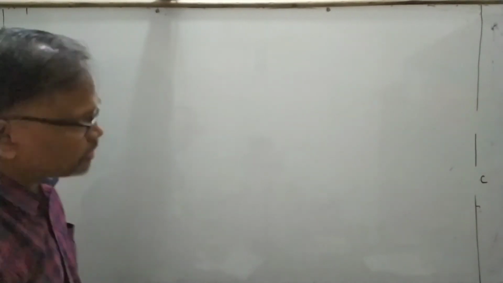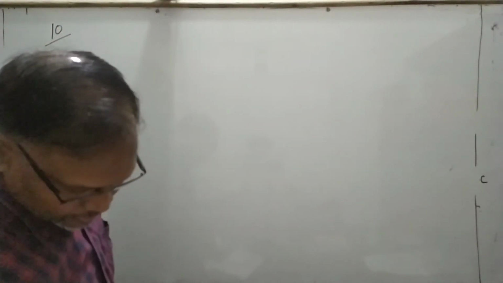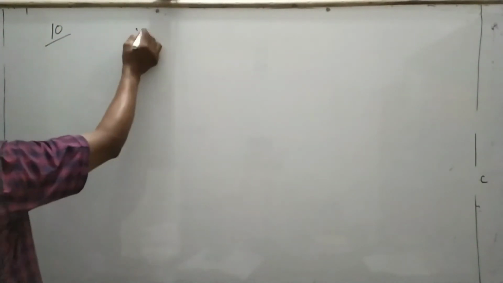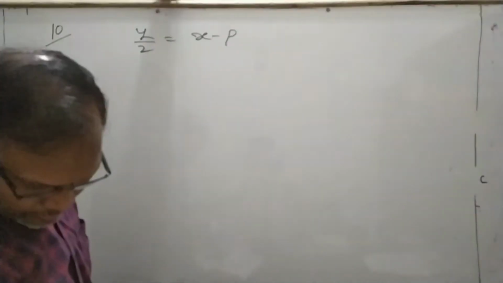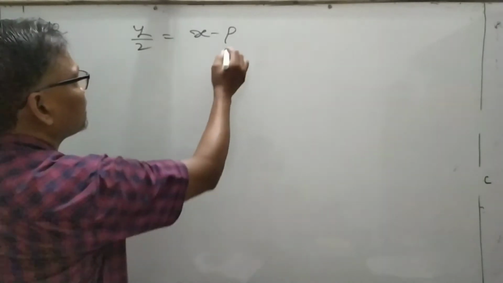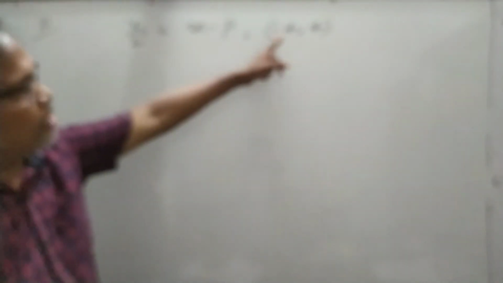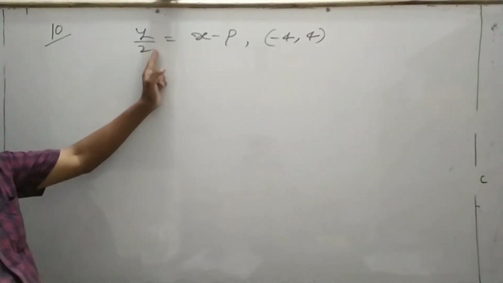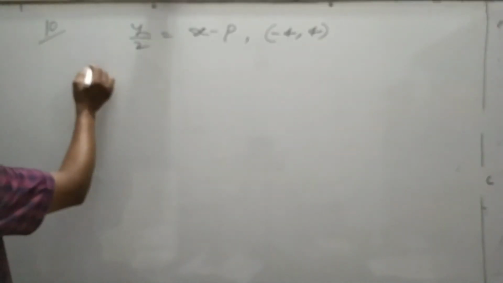Now, for example, a question is given: find the constant p in the line y by 2 is equal to x minus p, and the line passes through the point -4, 4. हमने बताया था कि जब भी कोई लाइन पास करती है, it means you can put the value of x and y in this equation.